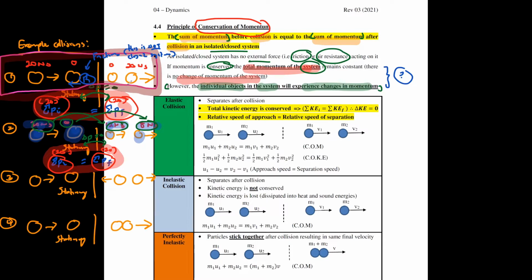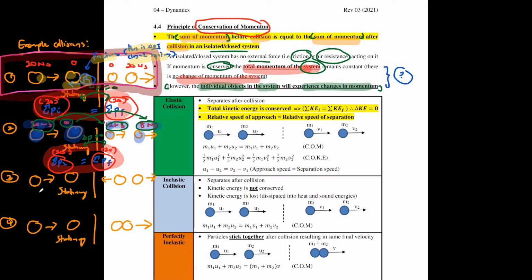If I suddenly have friction acting when the objects were colliding, this is not a closed system. For it to be a closed system, there must not be any external force acting. Now when this object collides with this, they will exert forces on each other. That one is okay. That is force within the system itself. What we do not want is an external force acting on the system.